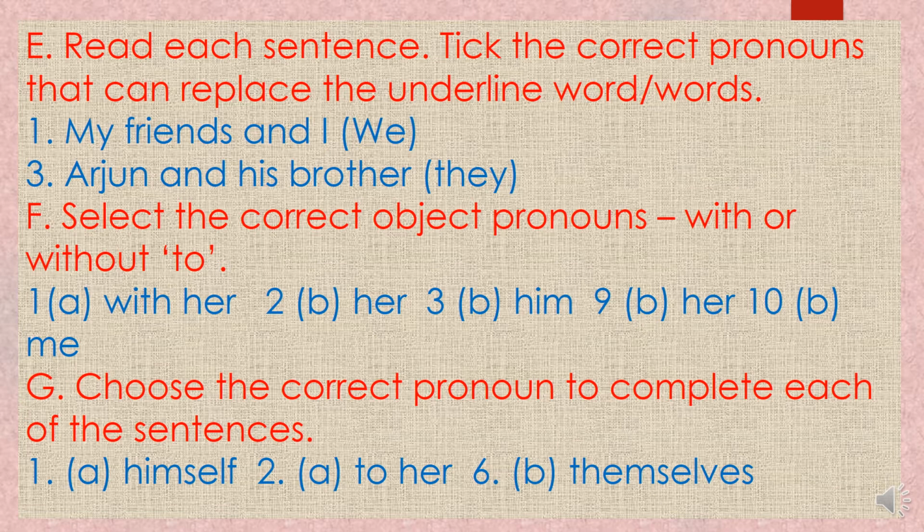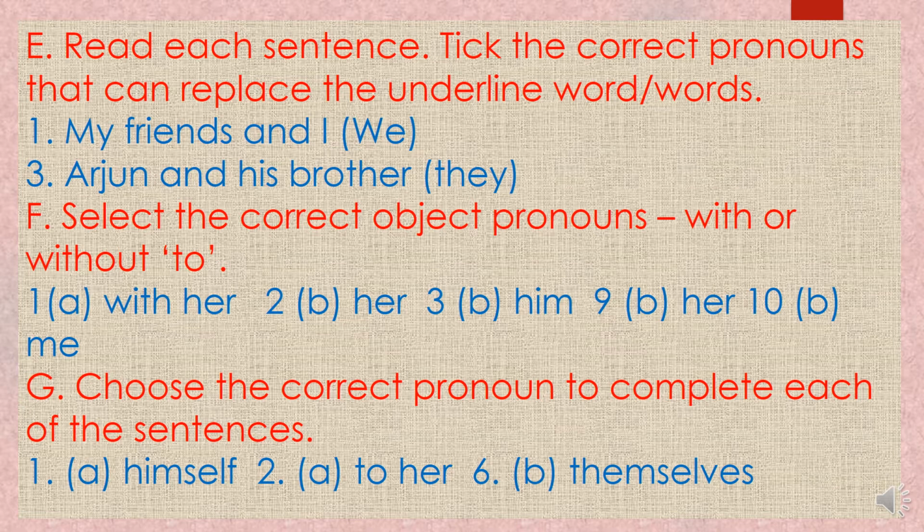Now coming to the third exercise of this video, the exercise E. It is the fifth exercise. You have to read each sentence and tick the correct pronouns that can replace the underlined words. See, the words are underlined. You have to just replace it with the pronoun that is given in the bracket. See the first. My friends and I are involved in a project on Mahatma Gandhi. So in the bracket we have it, we, she, they.